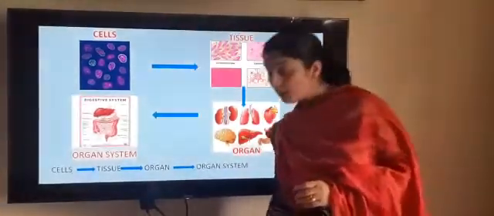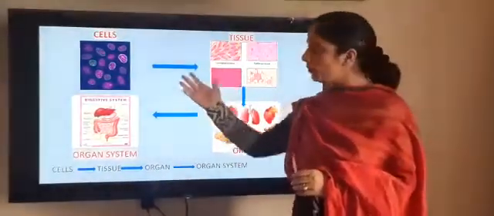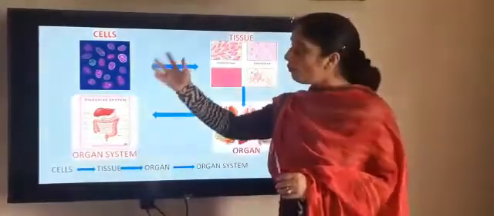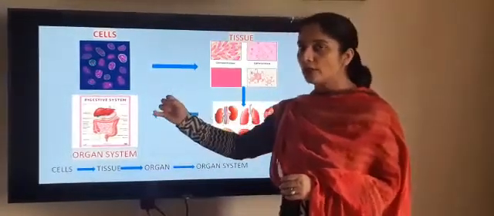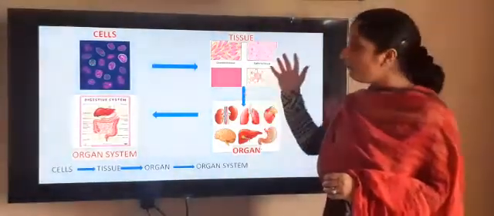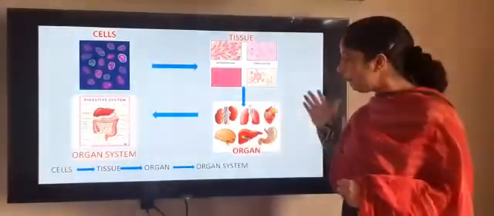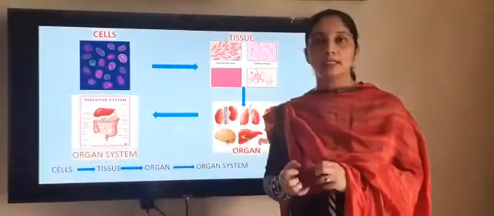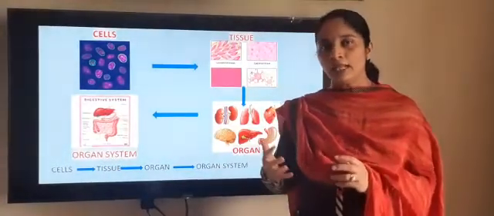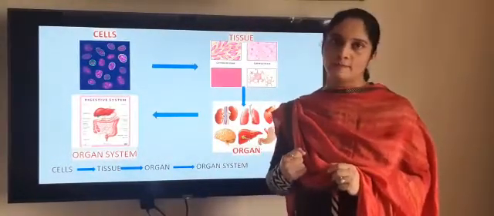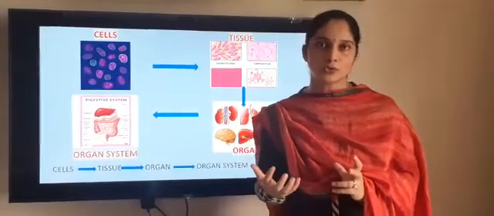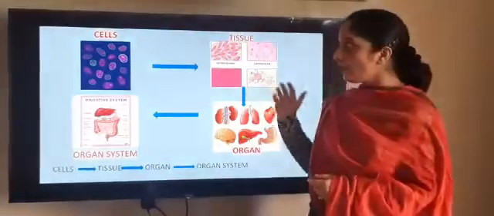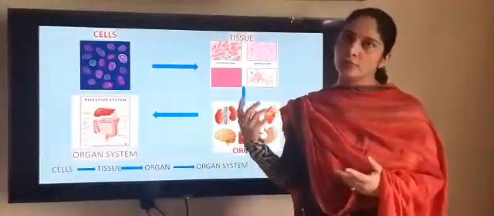Now I will explain with the help of the picture. You can see on the screen, different kinds of cells are there. When the same kinds of cells come together, they form tissue. When the tissues come together, they form an organ. When 5 or 6 organs work together in a systematic way, then an organ system forms. And when all the organ systems work together, then the human body works. So children, this is all about organ systems, cells and tissue.